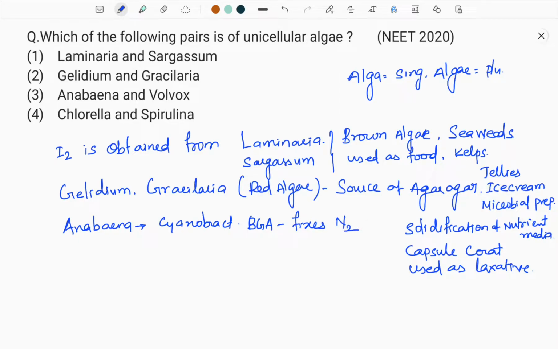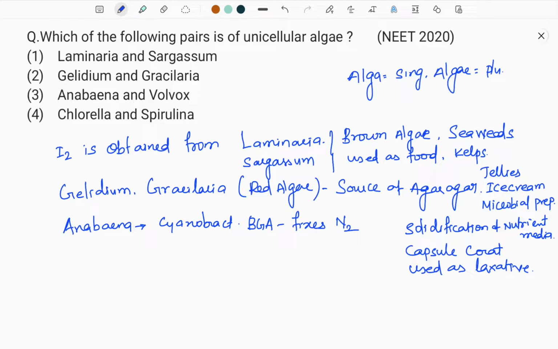It is free living as well as symbiotic. We know Anabaena azollae is present in the leaves of Azolla. Anabaena cycadae is present in the coralloid roots of Cycas. Anabaena is present in various masses, even in hornworts also. Wherever it is, maybe free living or symbiotic, it will fix the atmospheric nitrogen.